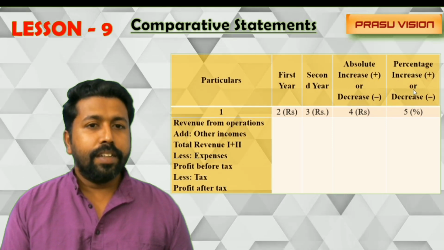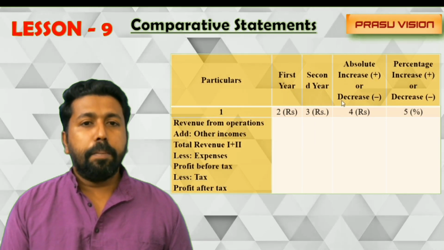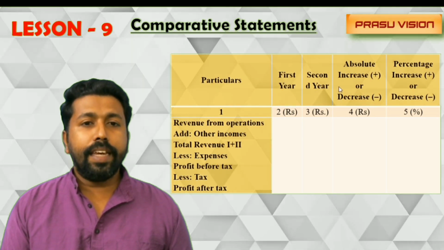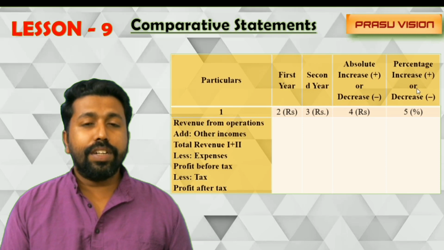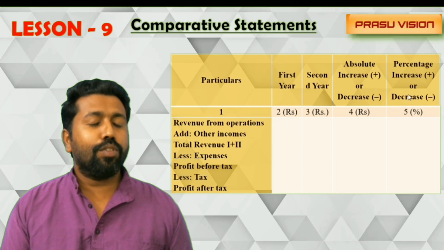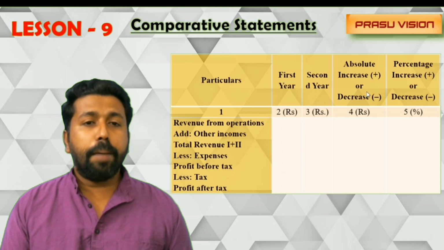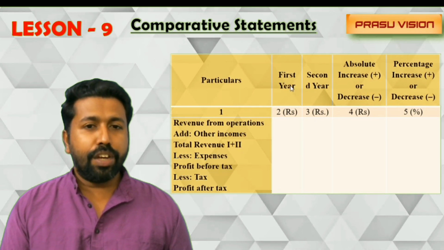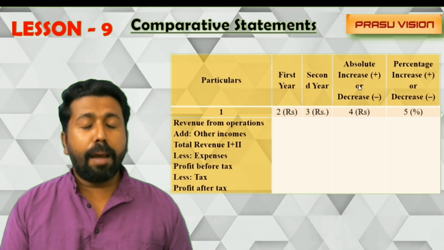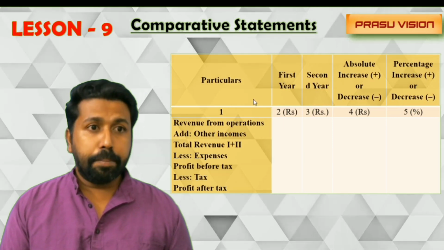How can we find it out? Here we have to take first year as A, second year as B, and B minus A, that is C. Absolute increase is C. B minus A is C. And percentage increase or decrease is D. How can we find out the value of D? Percentage change can be calculated by taking this absolute change divided by first year value into 100. That percentage shows how much change has happened for that particular item from the previous year to the current year. So that is the comparative statement.